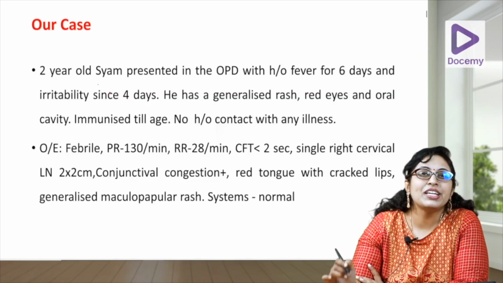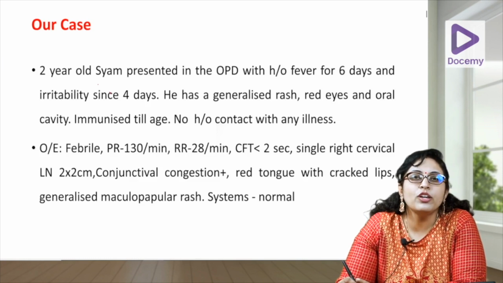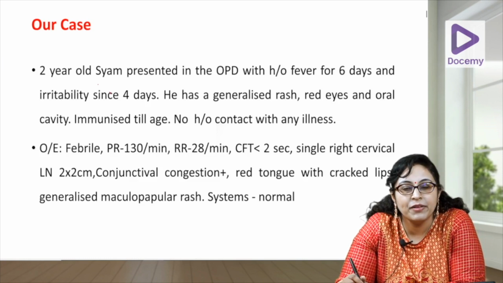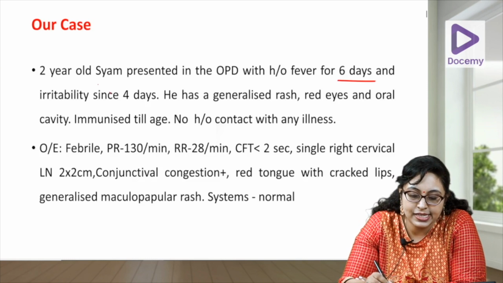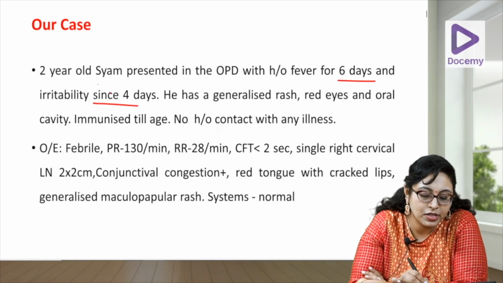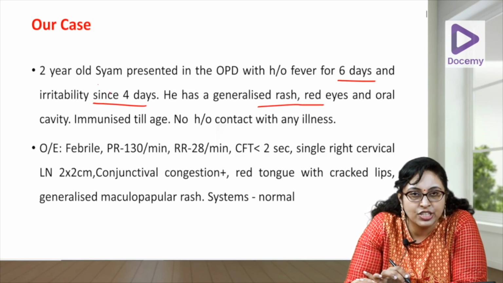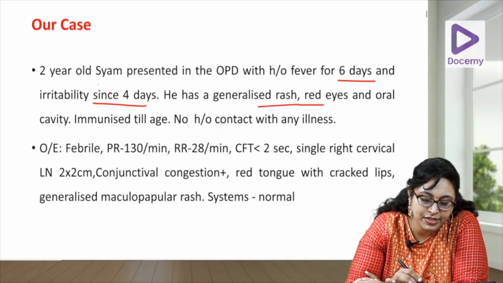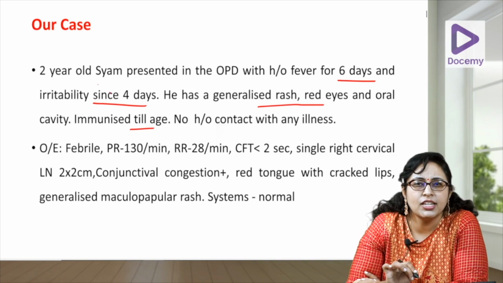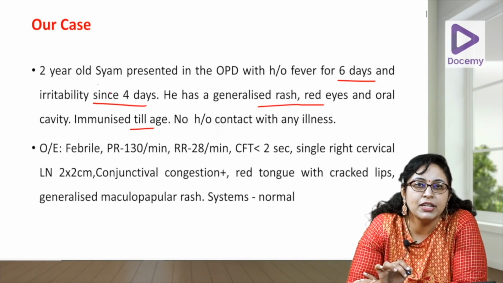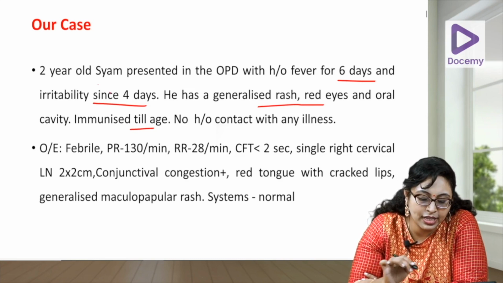So let's start today's class with a case of 2-year-old Sham who presented to your OPD with a history of fever for 6 days and irritability for the past 4 days. He has a generalized rash, he has conjunctival congestion of his oral cavity. He is immunized for age. There is no contact of any similar illness in his family or in the neighborhood.